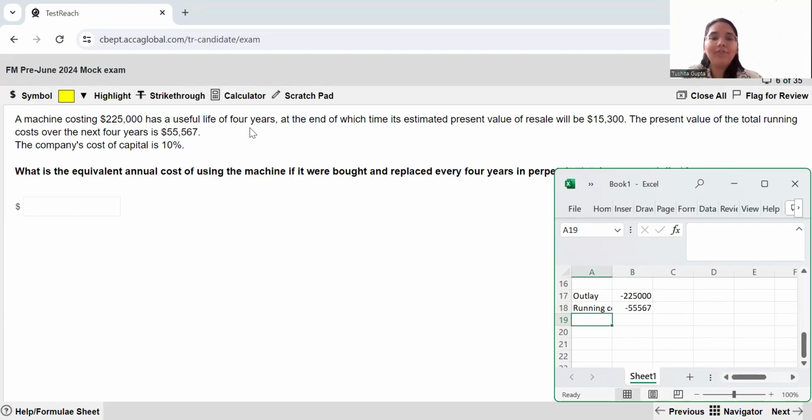And then you have an inflow, which is going to be the resale value. So resale is going to give you an inflow of 15,300. So you sum all of these up. This will give you your net present value. This is the net cost which will be there to the company if they are using this machine. Now, to calculate your annual equivalent cost, you essentially need to find out the annuity factor, and you divide this value by that annuity factor, and you will have your annual equivalent cost.